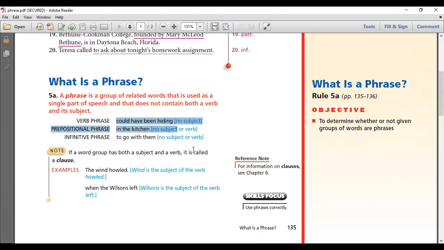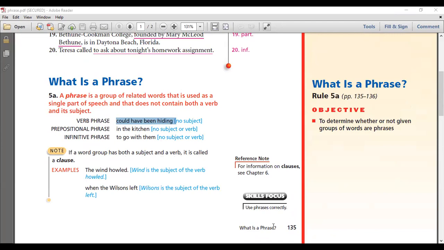And could have been hiding. Where are my helping verbs, guys? Come on, we took this. Any volunteers? Jumana? Where are my helping verbs in the sentence? In this phrase? Have.